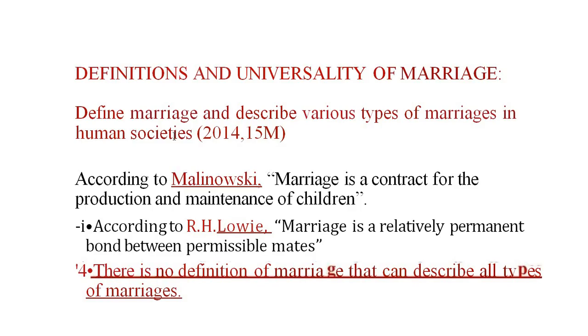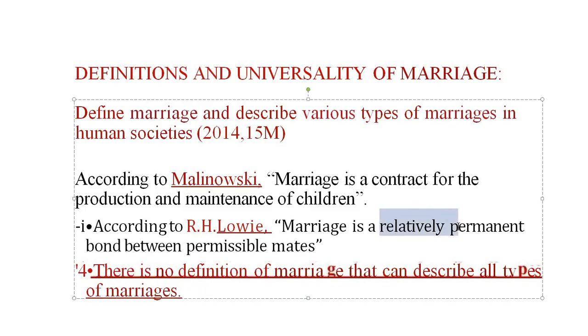According to R.H. Lowie, marriage is a relatively permanent bond between two permissible mates. Because divorce is possible, it is not a permanent bond, but depends on their will. So it is not absolutely permanent. That's why it is written as relatively permanent. Next is permissible mate. This kind of analysis is a thought process, and I told you, read the notes once.